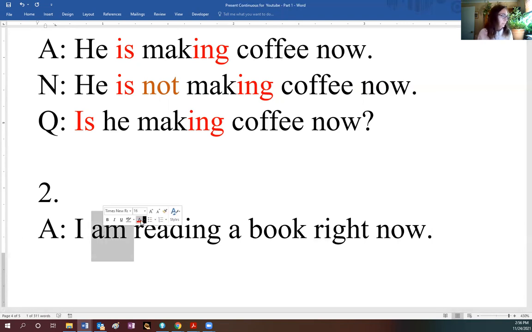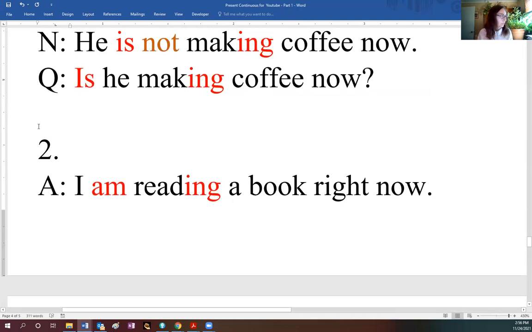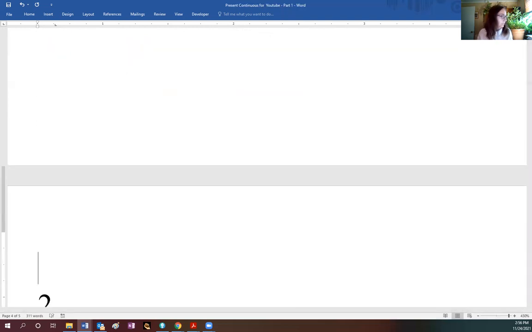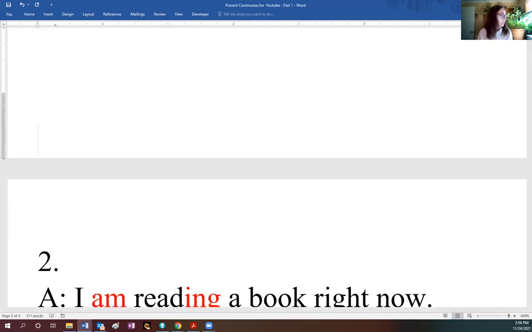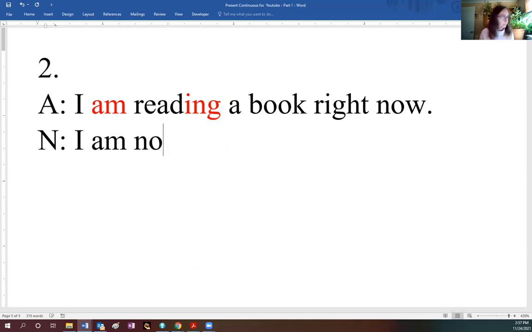Verb to be, am, for I am. There you go. You have the ing ending here. And I'm reading a book right now. Okay, maybe I'm not. So how will you change that one? Let me just put this one on the next page so you can see everything together. Okay, so I am reading a book right now. The negative form, when I say, no, I'm not doing it: I am not reading a book right now.